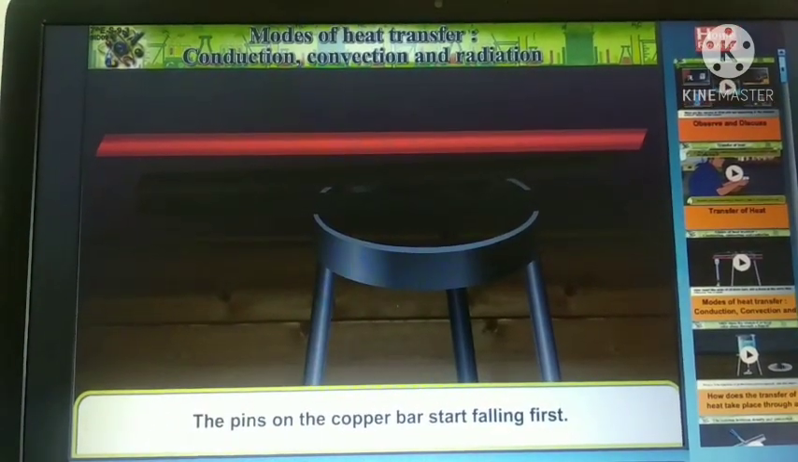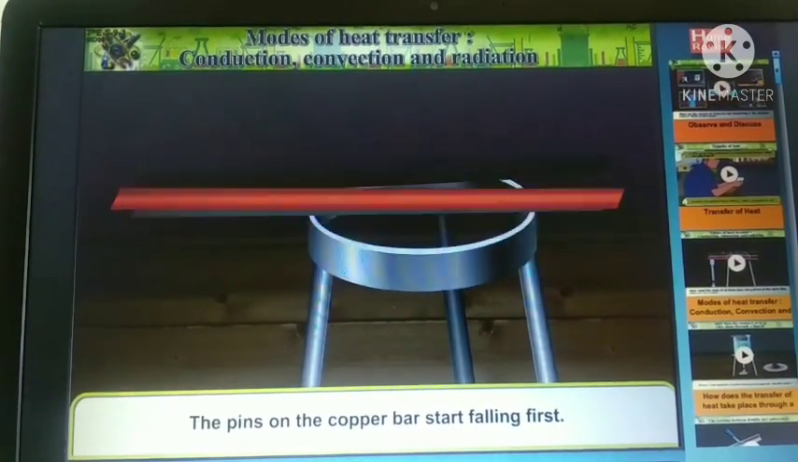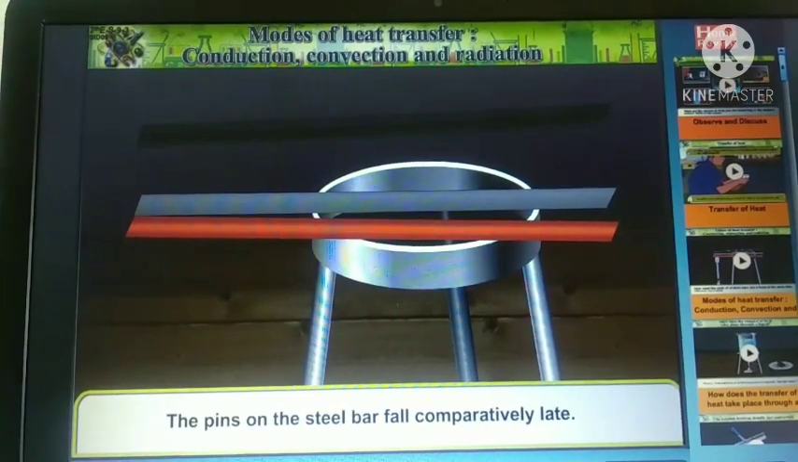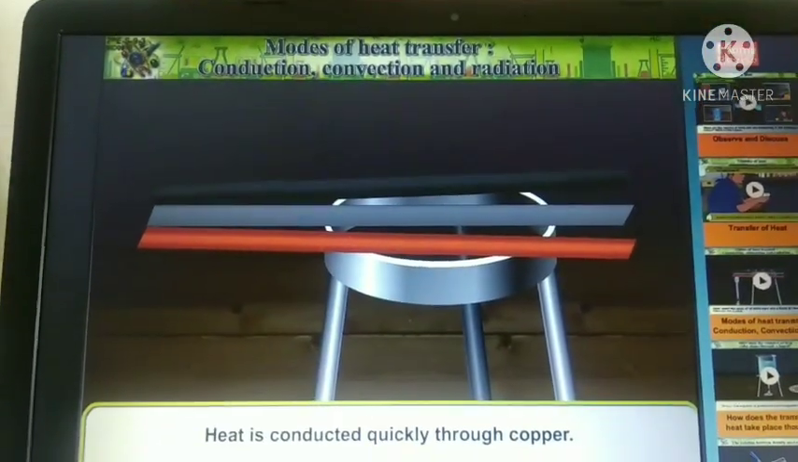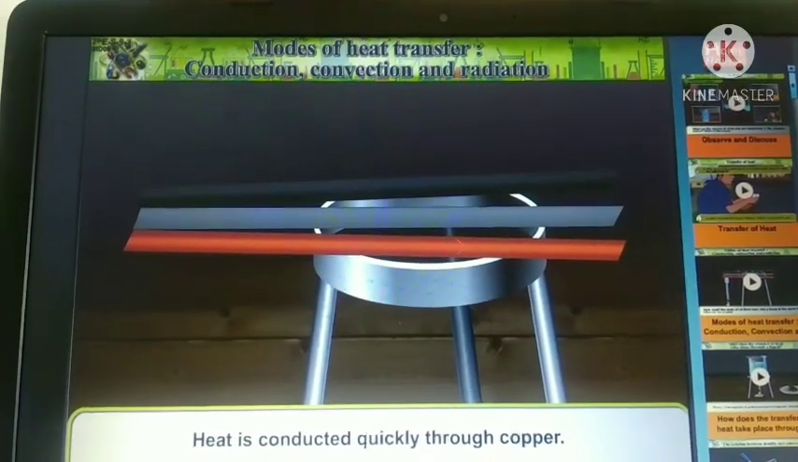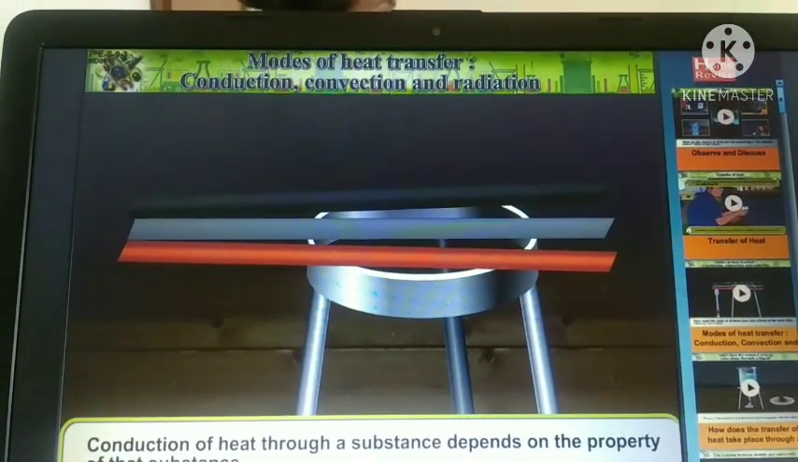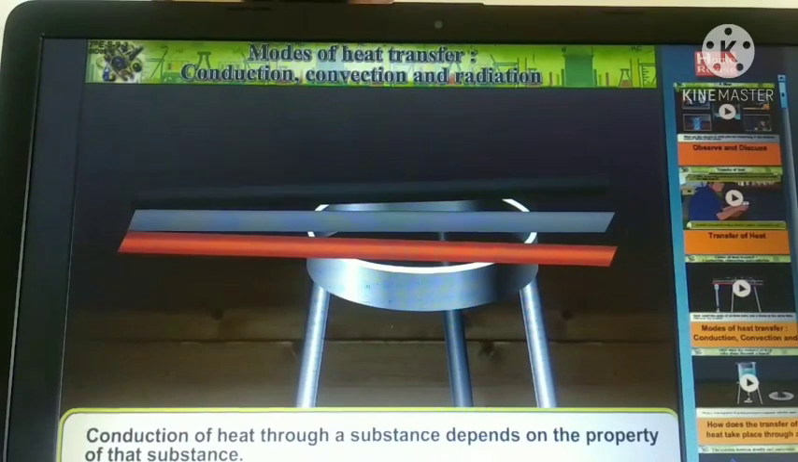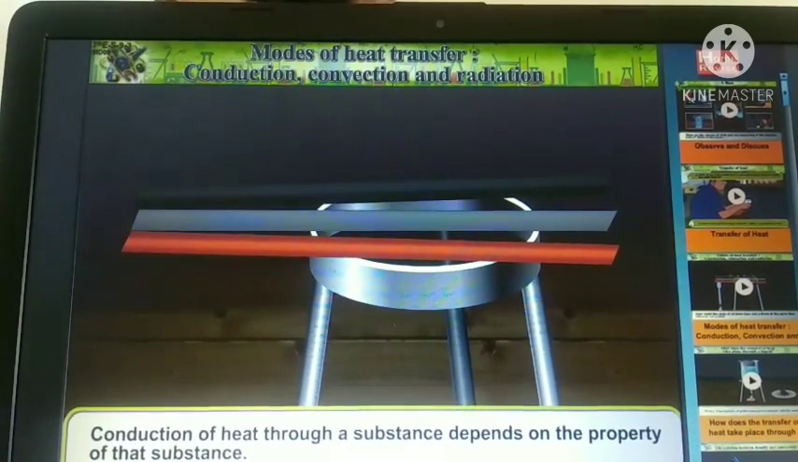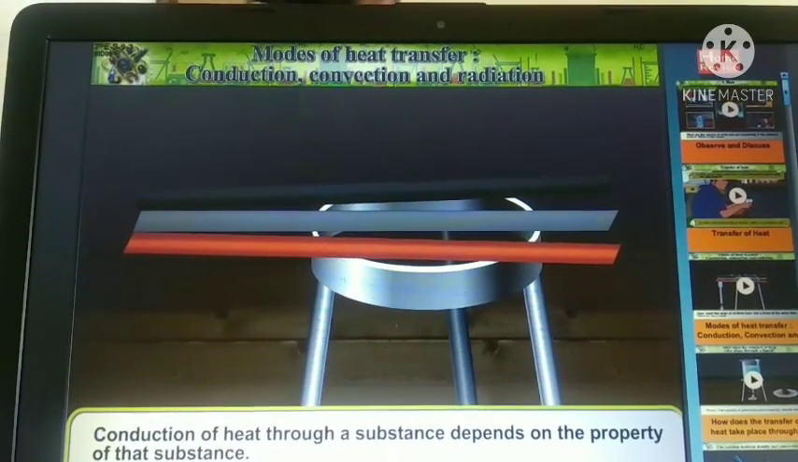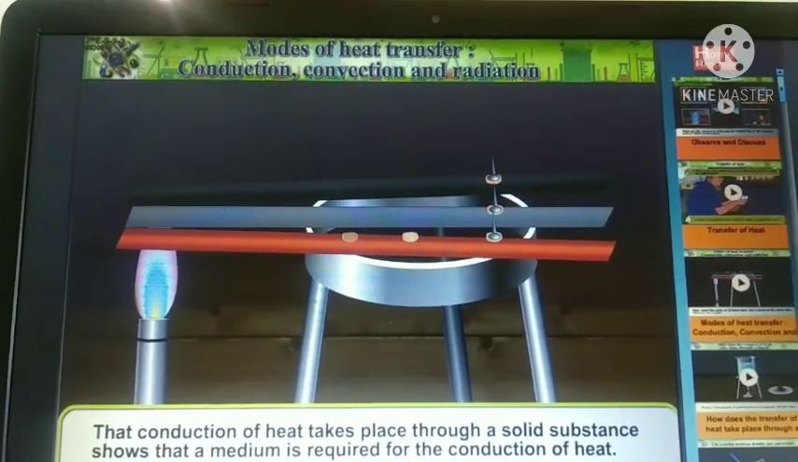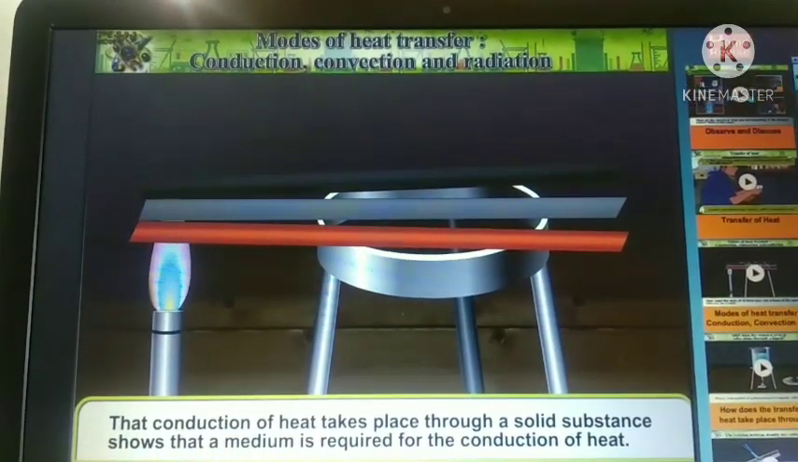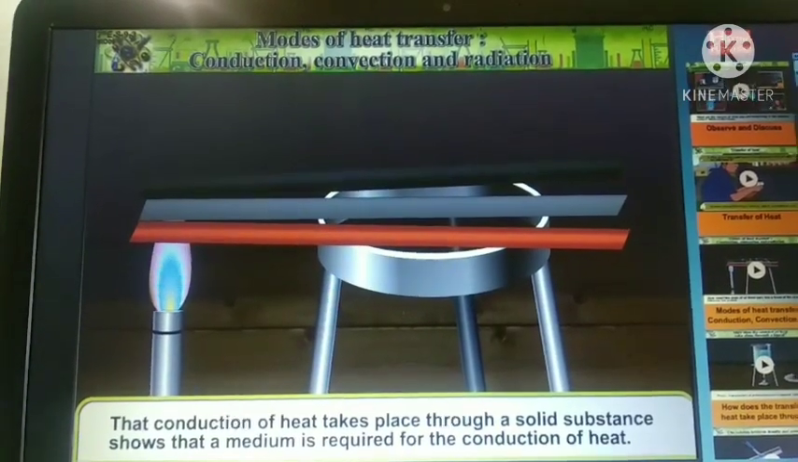The pins on the copper bar start falling first. The pins on the steel bar fall comparatively late. Heat is conducted quickly through copper. Conduction of heat through a substance depends on the property of that substance. The conduction of heat through a solid substance shows that a medium is required for the conduction of heat.